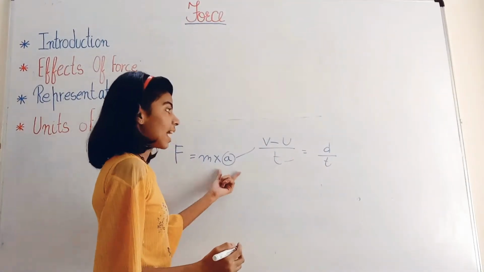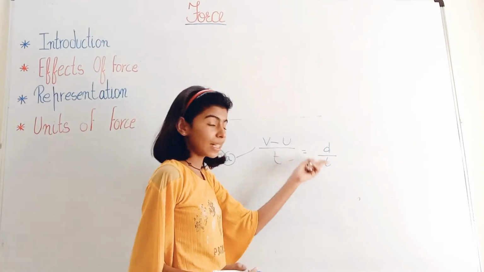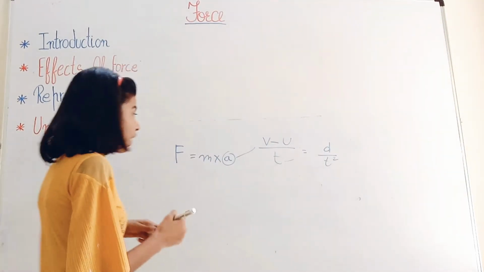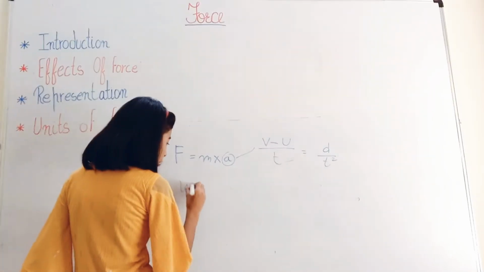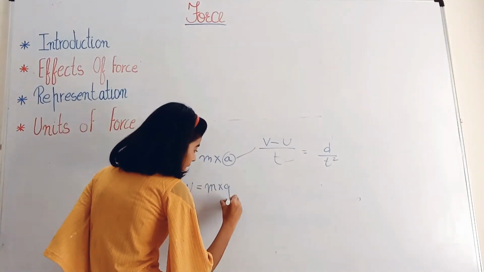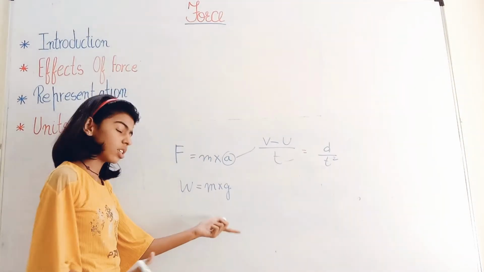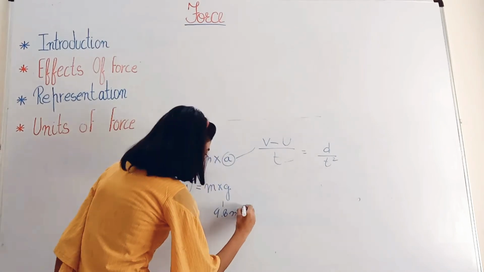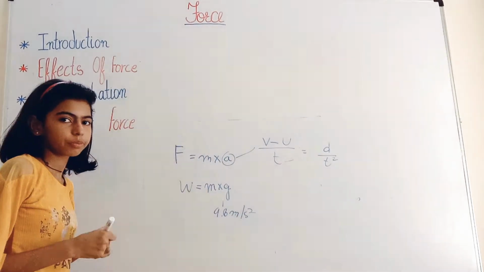So you can say that acceleration is equal to the displacement divided by time squared. To find out the weight of an object, we can do mass into gravitational acceleration, which is 9.8 meter per second squared.